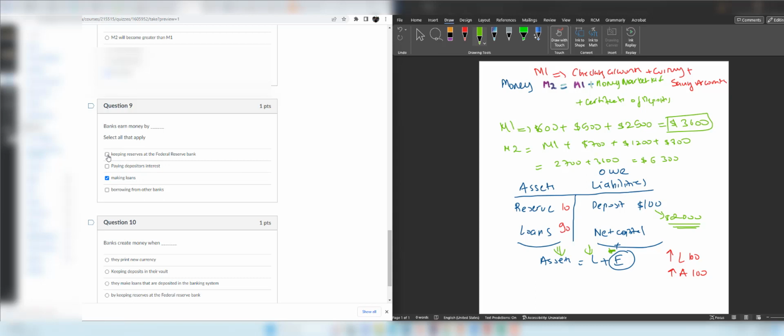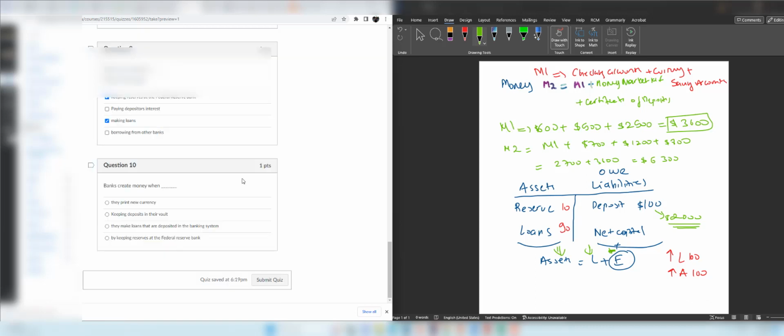By keeping their reserves, some of the money you deposit is kept in the reserve account, and they can earn interest. So maybe let's say out of $100, $90 they give as a loan to the public, and $10 they keep for daily transactions, but that $10 also earns interest because the Fed pays interest on these reserve accounts. So two options are correct.